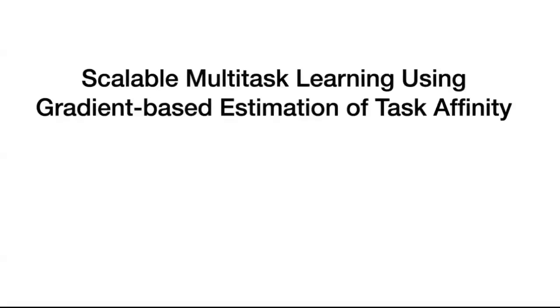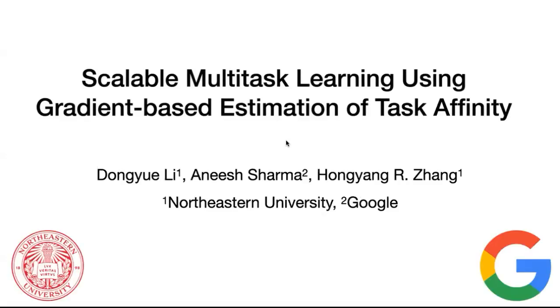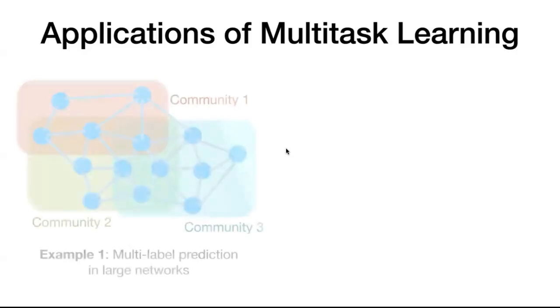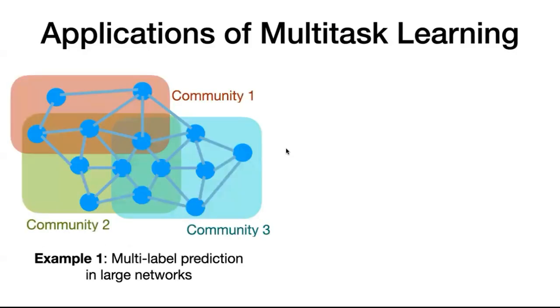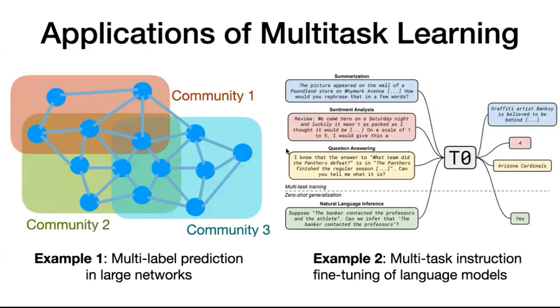In this work, we introduce a gradient-based estimation method that accelerates task affinity computation for building scalable multitask learning systems. Multitask learning is a fundamental problem with a wide range of applications. One example is training graph neural networks to perform multi-label predictions on large networks. Another example is fine-tuning language models to follow instructions across NLP tasks with specially designed prompts.